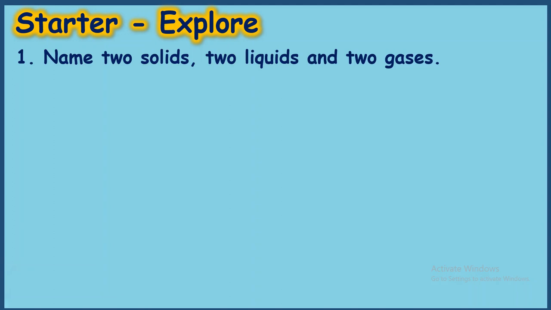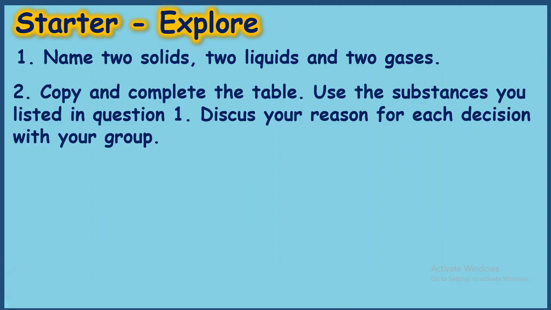Okay, now we have a starter question. Think about it and answer it. Name 2 solids, 2 liquids and 2 gases. After naming them, copy and complete the table. Use the substances you listed in question number 1. Discuss your reason for each decision with your group.